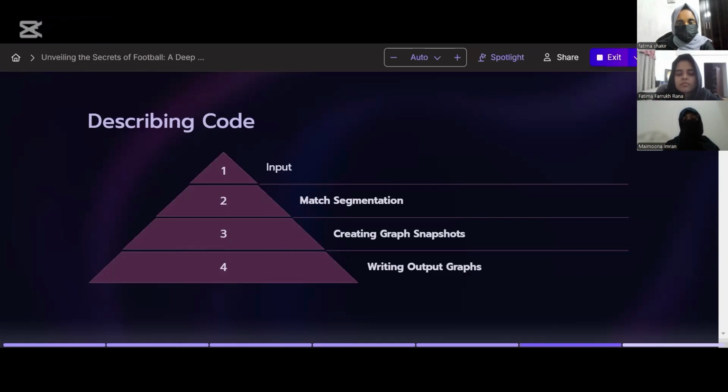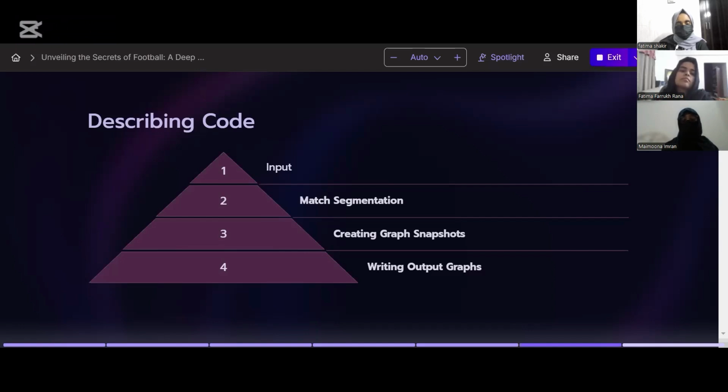And then the second step is match segmentation. It is to divide the data into separate matches. This is achieved using time and player identifiers, as Fatma told before. Each pass is assigned to a match based on unique match IDs, sequential time values, and player consistency in sender receiver pairs. This ensures that each match has its passes grouped correctly.